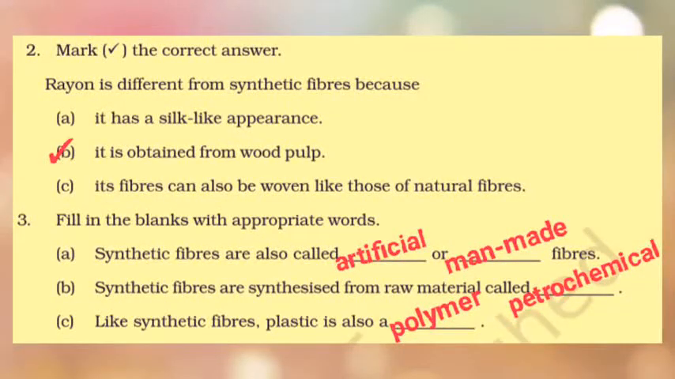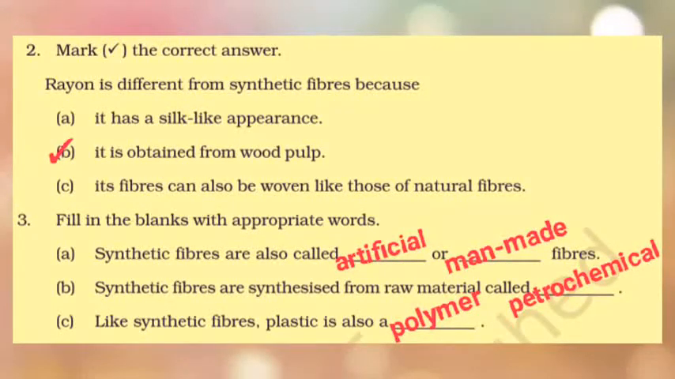And then the second one is: synthetic fibers are synthesized from raw material called... What is the raw material used for synthetic fibers? Petrochemicals. So chemicals derived from petroleum, that is petrochemicals. Like synthetic fibers, plastic is also a polymer. What is a polymer? Polymer means many units of similar kind linked. But plastic is different from synthetic fibers because it is a cross-linking polymer. But a polymer all the same.